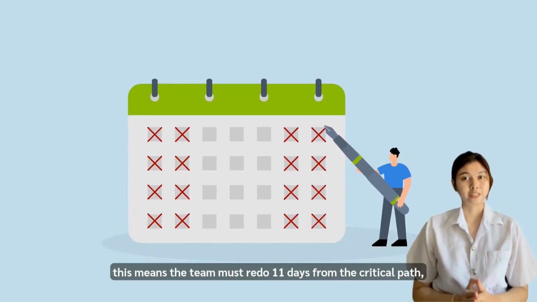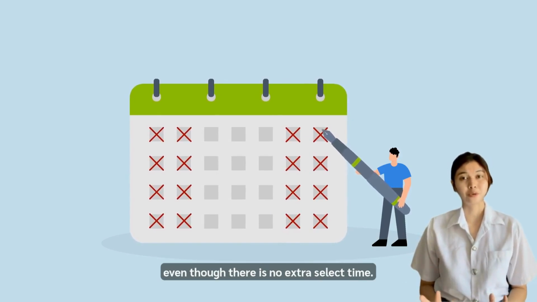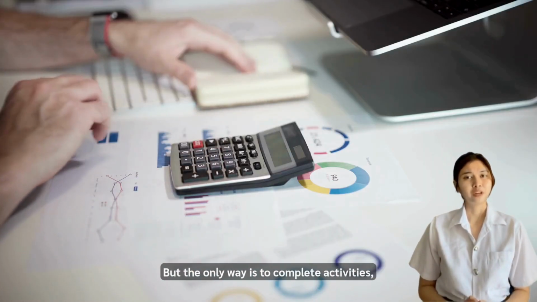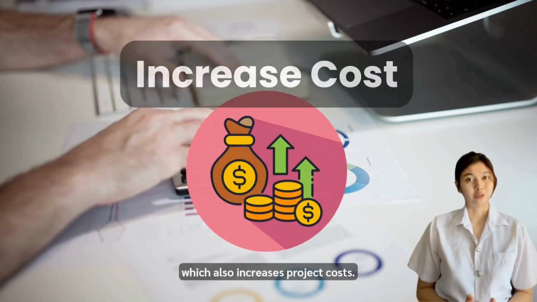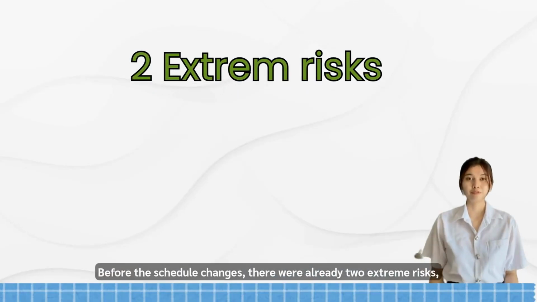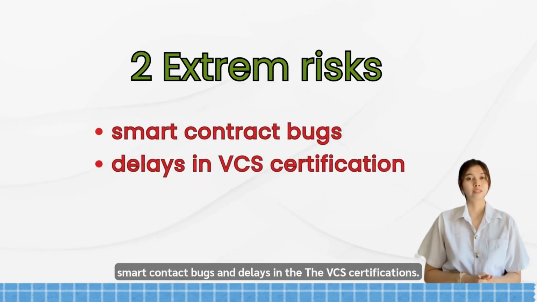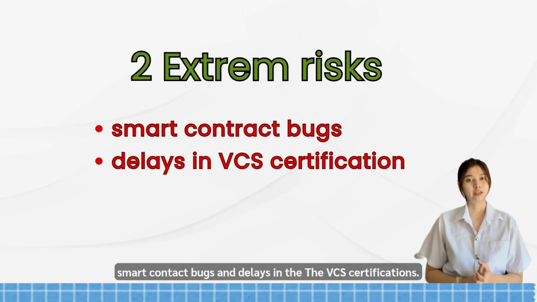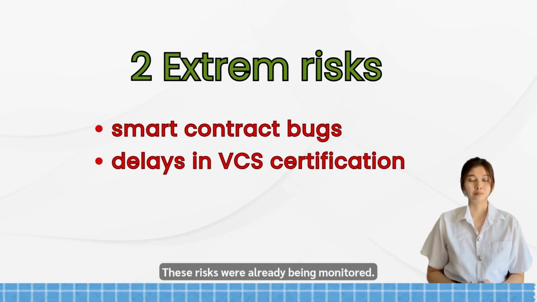So this means the team must reduce 11 days from the critical path. Even though there's no extra slack time, the only way is to crash activities, which also increases project cost. Before the schedule change, there were already 2 extreme risks, smart contract bugs and delay in VCS certification. These risks were already being monitored.